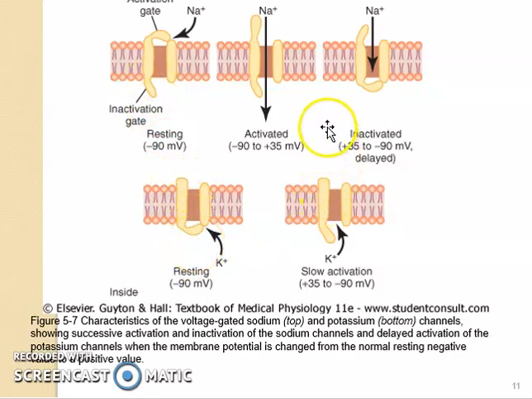After some time they start giving response: the response of the inactivation gate is closing, stopping the entry of sodium ions, and the response of the potassium gate is opening and allowing the removal of potassium ions. So a lot of potassium is going out, but sodium entry is stopped. So much potassium goes out that it ultimately revives the resting membrane potential, and here this process stops.